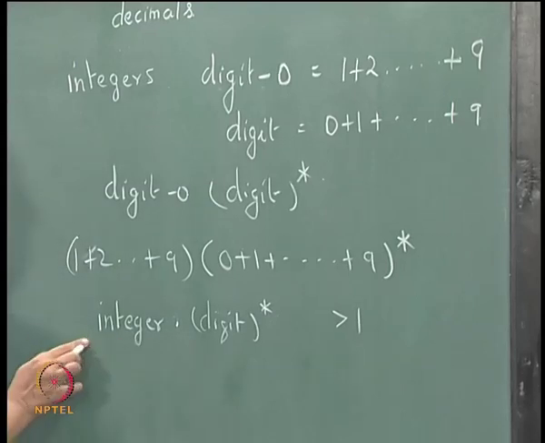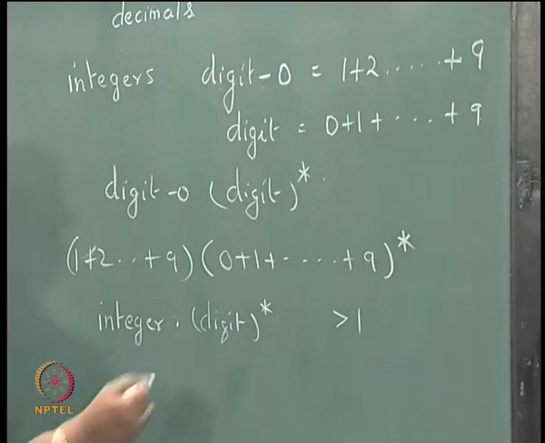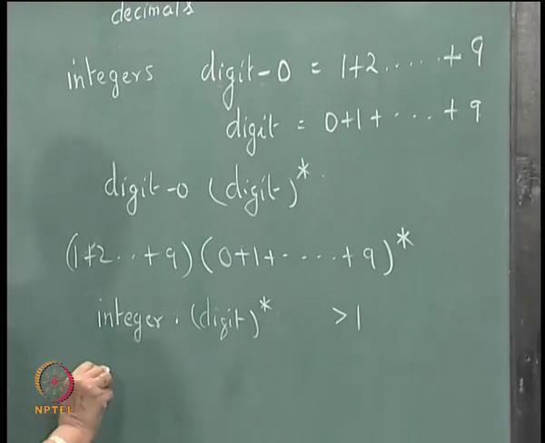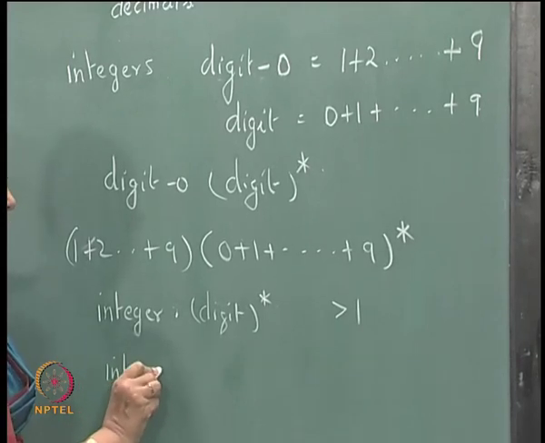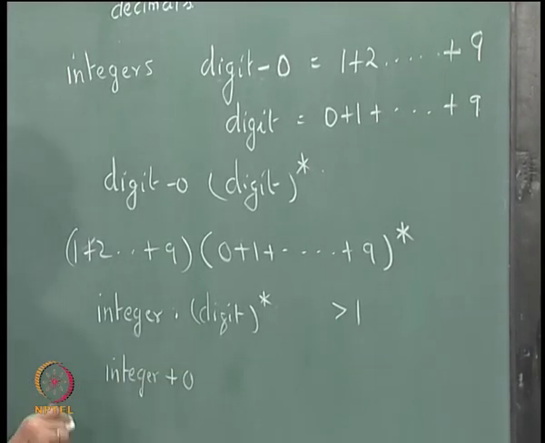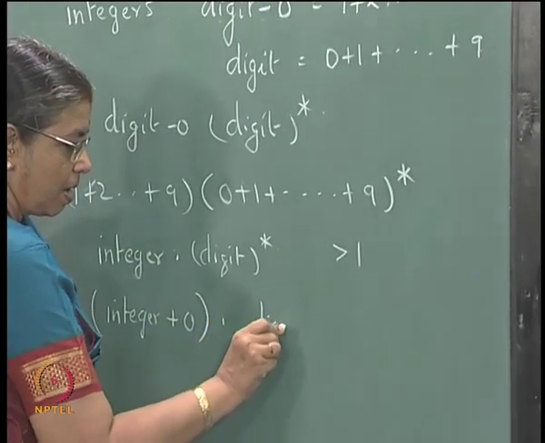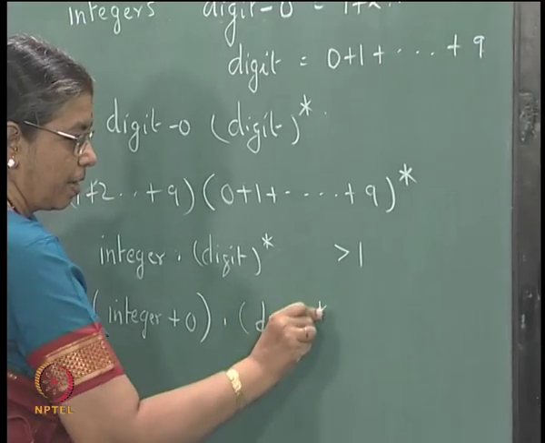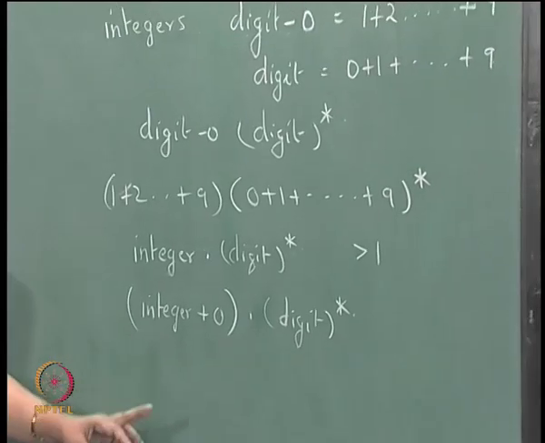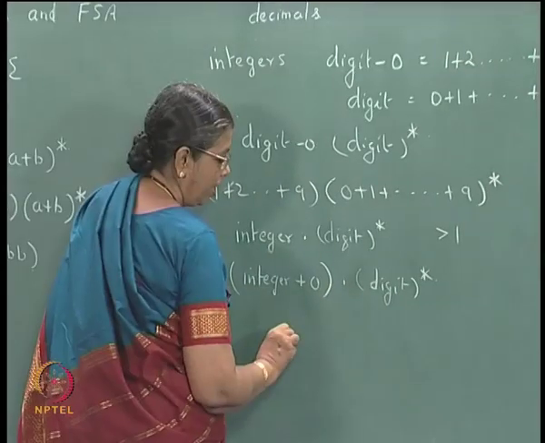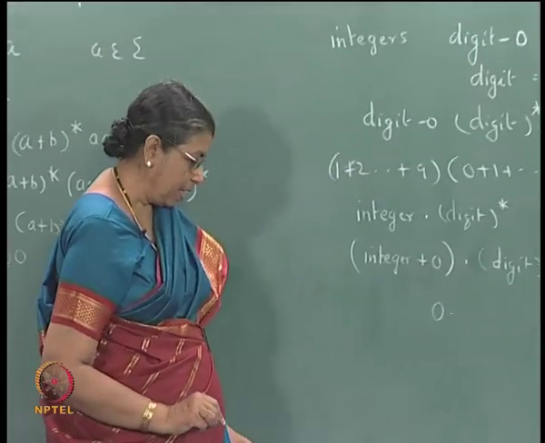So, for the first portion, you can allow for 0 also. In that case, you will have (integer plus 0) dot digit star. Please note that you will also have something like this in the language.